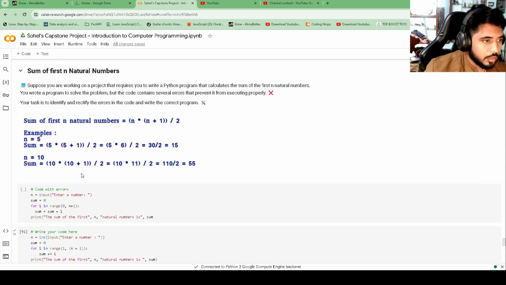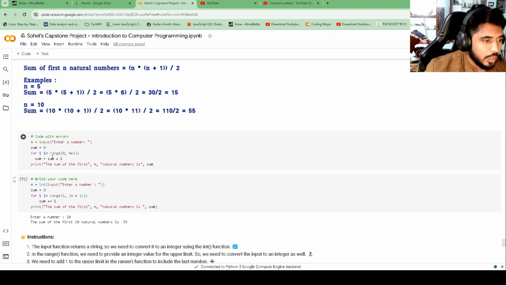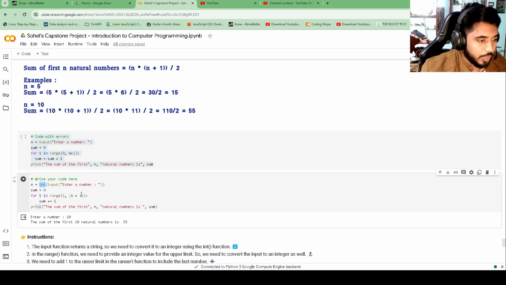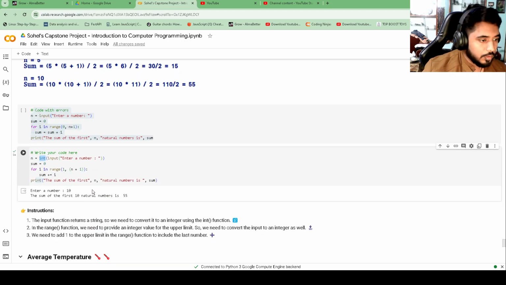Now next is the problem of the sum of the first 10 natural numbers. This was the code which was filled with errors, and this is my code in this cell, in which I am taking the input number as an integer. Then I am initializing the sum to 0 and running a loop from 1 to n, putting n plus 1 because it will run from 1 to n, and increasing the sum with the value of the loop iterations. Then I am printing the sum in the end. If I enter 10, the sum of the first 10 natural numbers is 55. So this is the fourth problem.